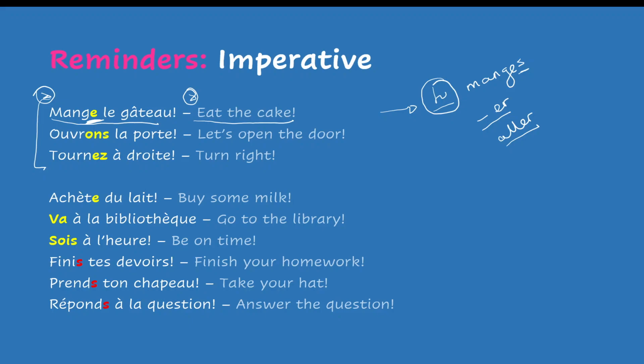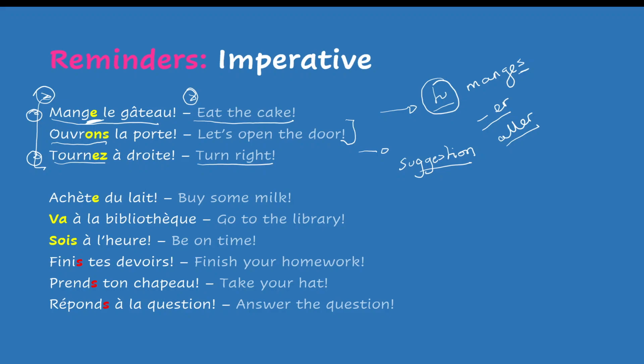So you also have the nous form in the imperative. Let's open the door, ouvrons la porte. And you have the vous form, tournez à droite, turn right. As you remember, the nous form is more a suggestion, right, than a command, because really it's let's open the door, right? So the two forms in the imperative to give commands are the tu and the vous form.